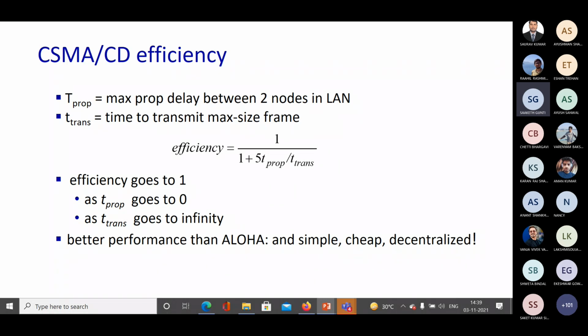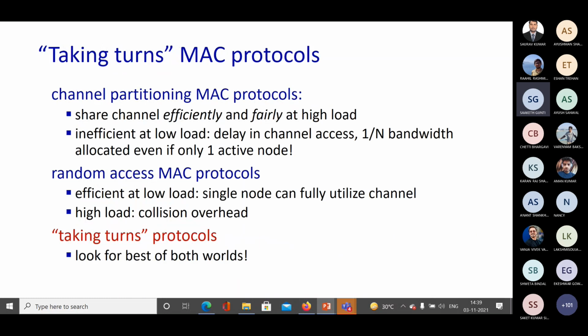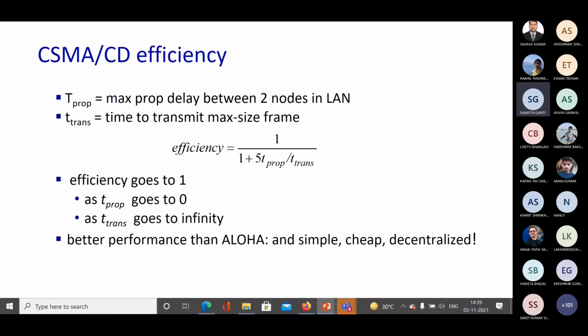Now let me tell you a little bit about CSMA/CA. CSMA/CD is with collision detection and CSMA/CA is collision avoidance.